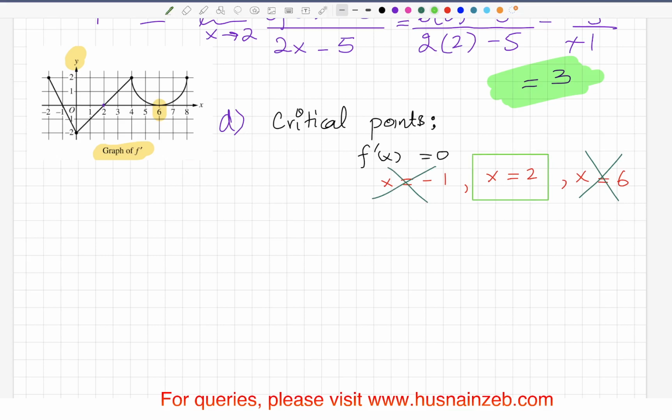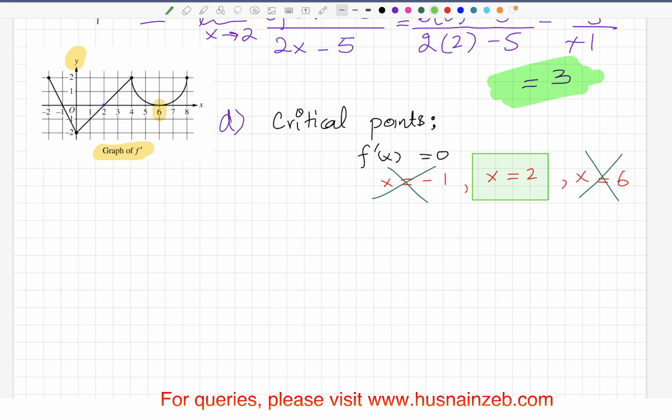But as you know, they are not asking about the relative minimum. Sometimes they call it the local minimum. They are asking about the absolute minimum, right? So you have to see the endpoint behavior as well. We just want to make sure whether the values at those endpoints are less than this or not.